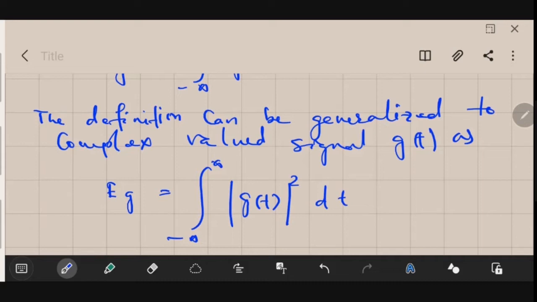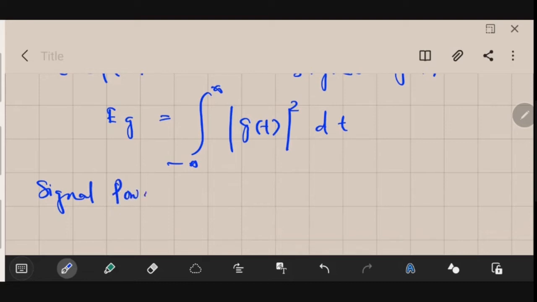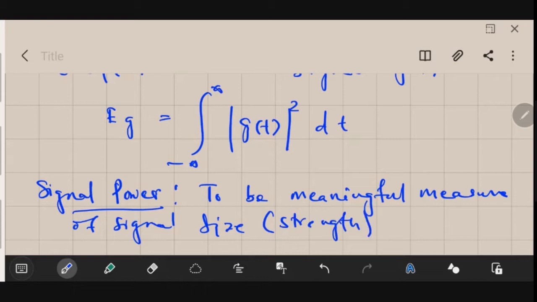Another measure of the signal size is your signal power. Let me write the definition. To be a meaningful measure of signal size, which is basically the strength, the energy must be finite.